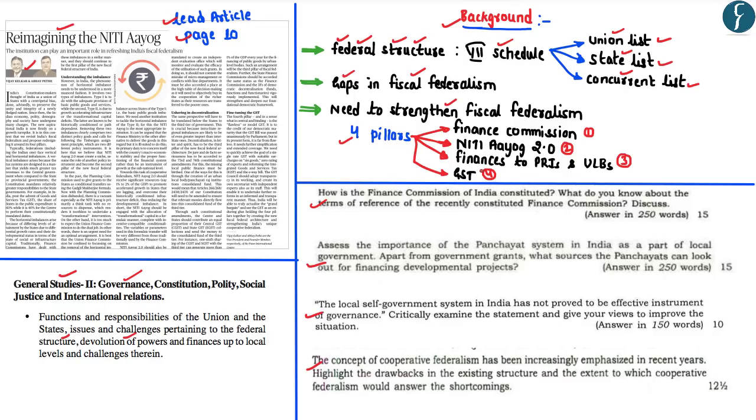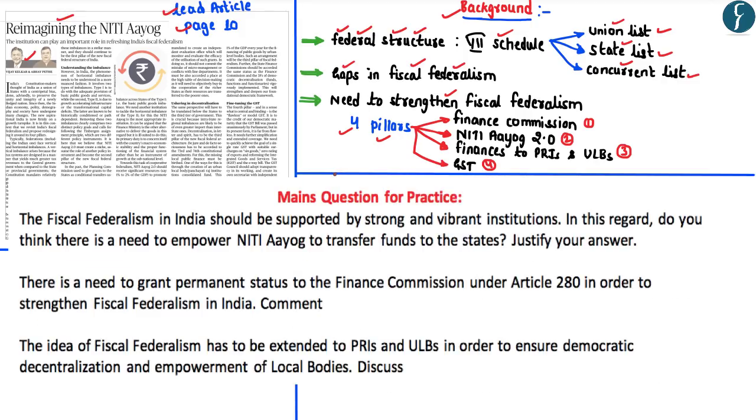Hence, as part of this video analysis, first and foremost we'll understand the concept of fiscal federalism, and then we'll understand certain recommendations given in this particular article with respect to strengthening of these 4 pillars of fiscal federalism. Apart from that, at the end of our video discussion, you should be able to attempt these 3 main questions for practice. Let us start our analysis with the understanding of fiscal federalism in India.